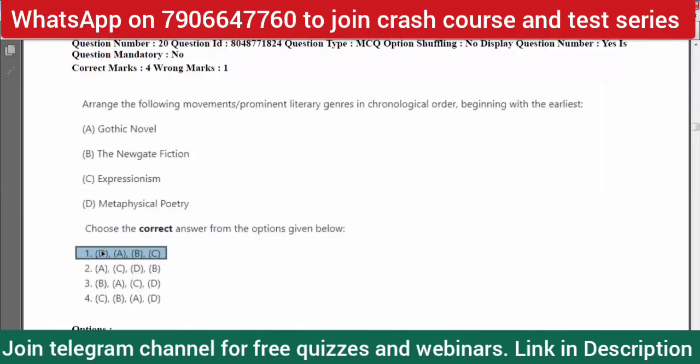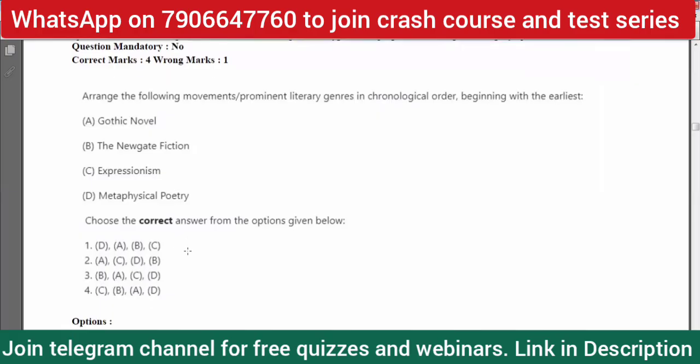So metaphysical poetry comes first, D, then Gothic novel, then the Newgate fiction, and then of course expressionism, which is a kind of modern ism. So option one is the correct answer here. Again, by sheer elimination method, you would be able to answer that.